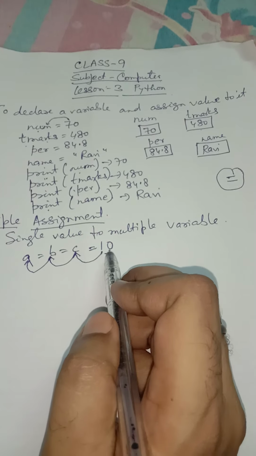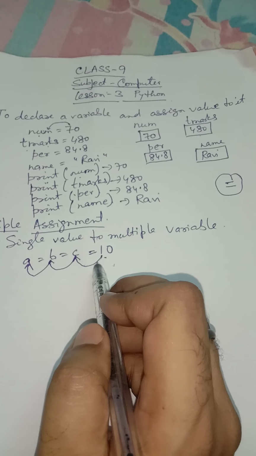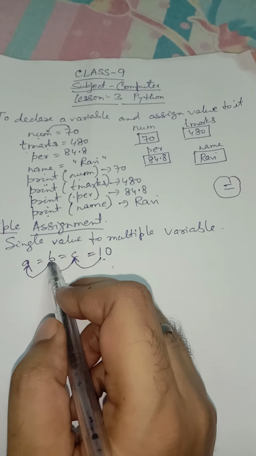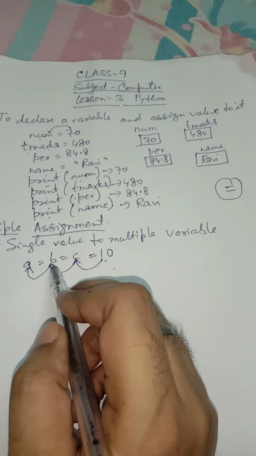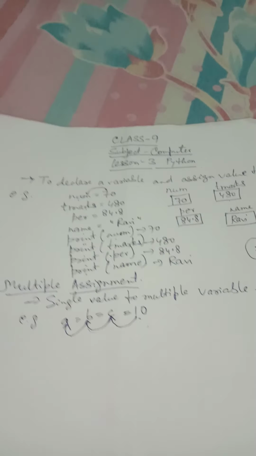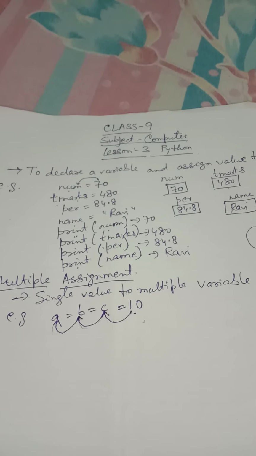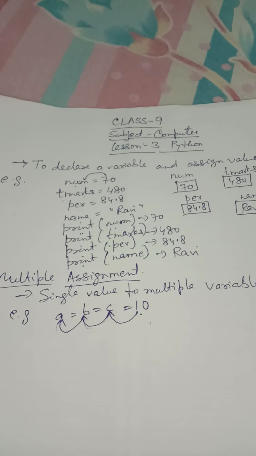So 10 is the value and we are assigning the value 10 to the variable C, and the value of C will be assigned to the variable B, and the value of B will be assigned to the variable A. Now we are going to discuss assigning multiple values to multiple variables.